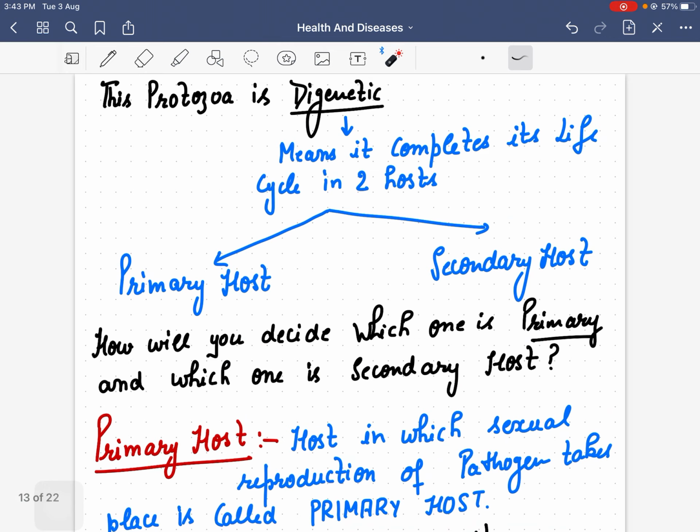Now, this protozoan which causes malaria is digenetic. What do you mean by digenetic? Digenetic means this protozoan completes its life cycle in two hosts, a primary host and a secondary host. But as a student, how will you decide which one is the primary host and which one will act as the secondary host?